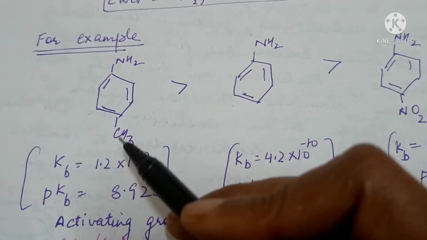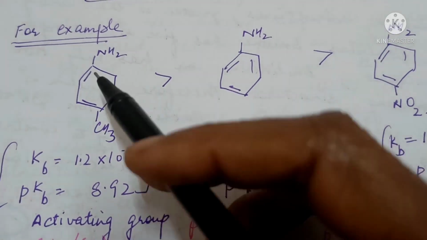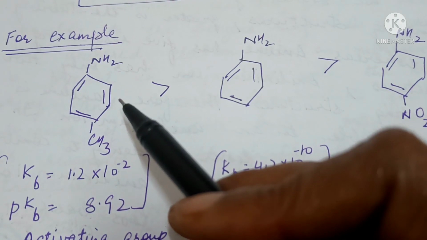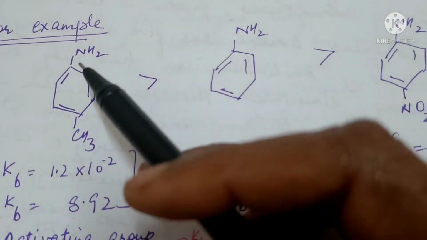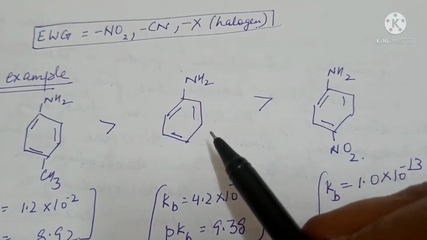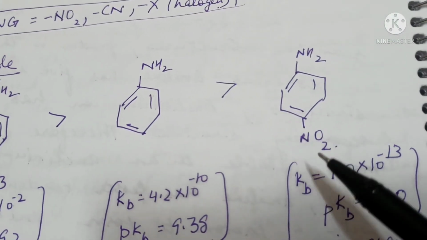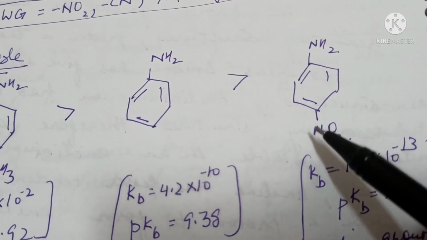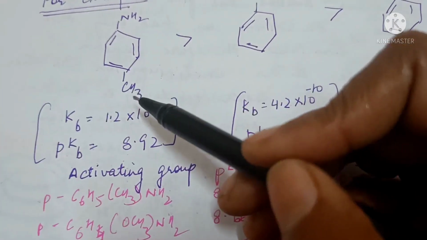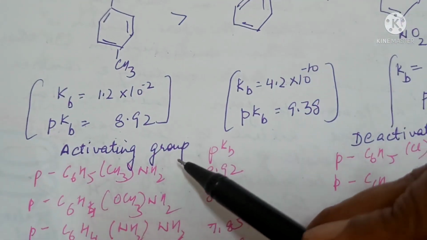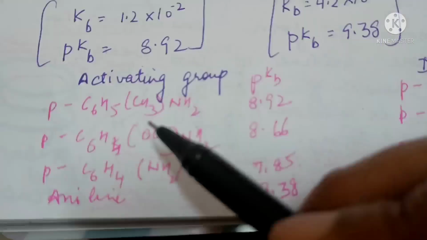So the electron releasing methyl group will cause an increase in basicity. So para-methyl aniline will be more basic than aniline. And this will be more basic than para-nitroaniline, because the nitro group is electron withdrawing and decreases basicity. Electron releasing groups are called activating groups. Electron withdrawing groups are called deactivating groups.